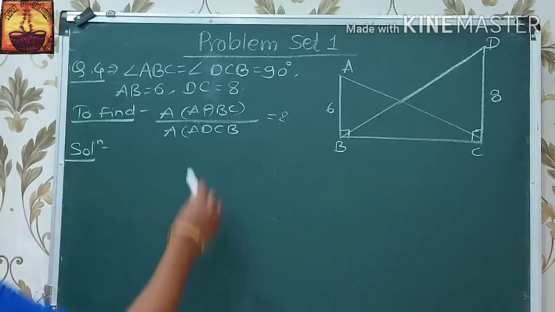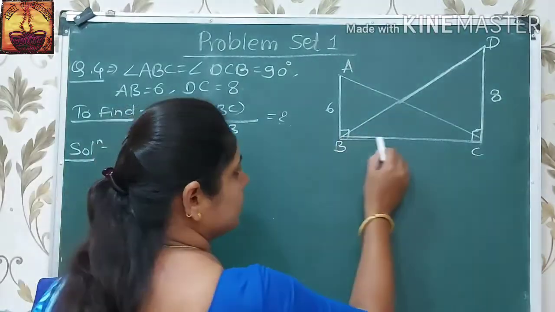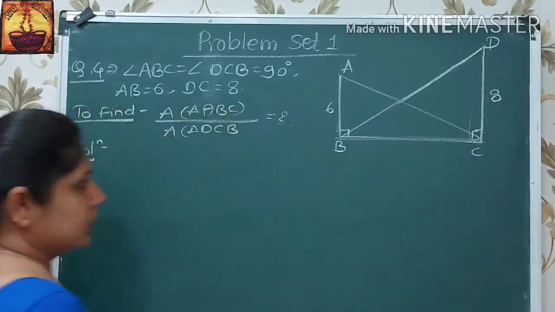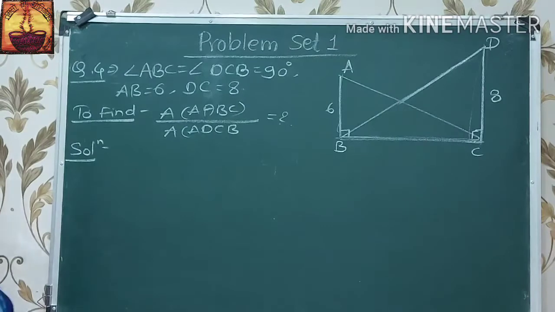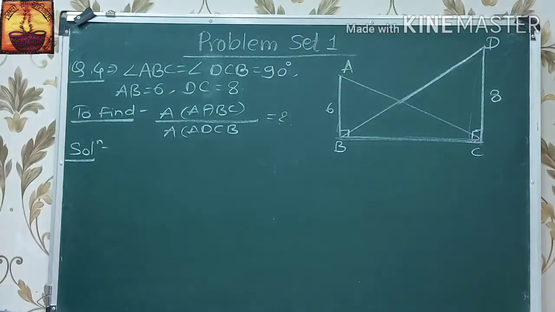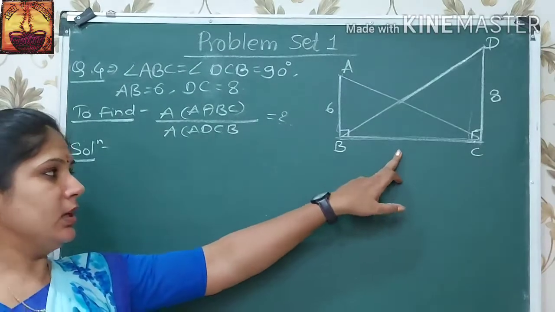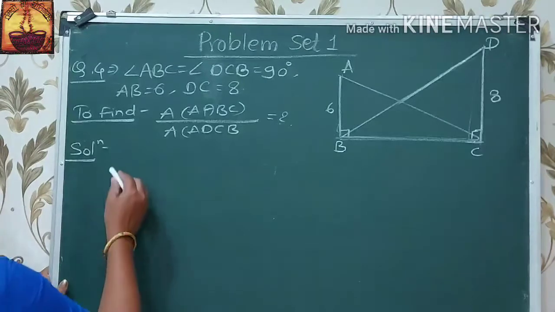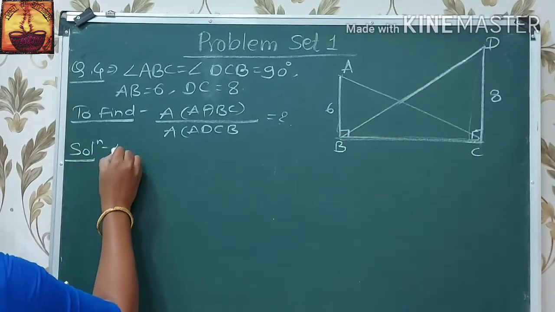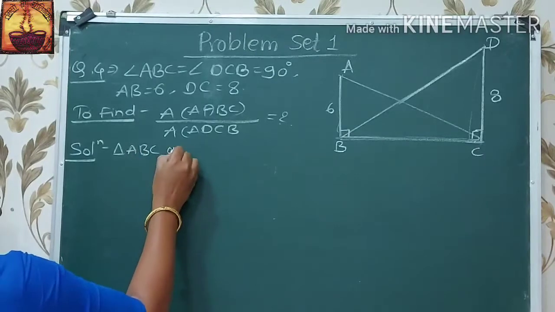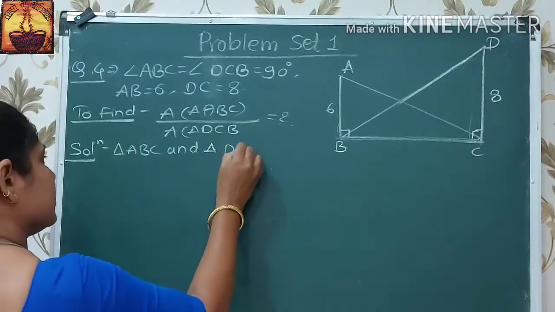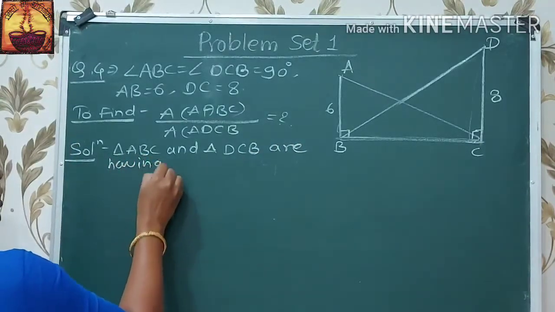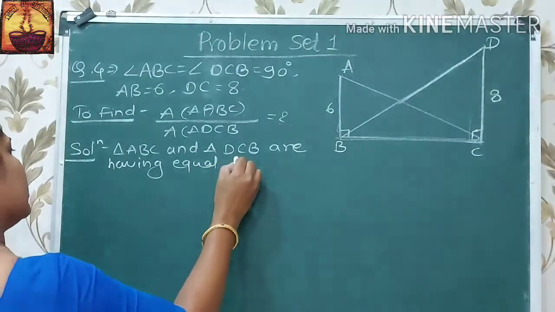Here the triangles ABC and DCB are two triangles having equal base, and we know that the ratio of areas of two triangles which are having equal base is equal to the ratio of their corresponding heights.